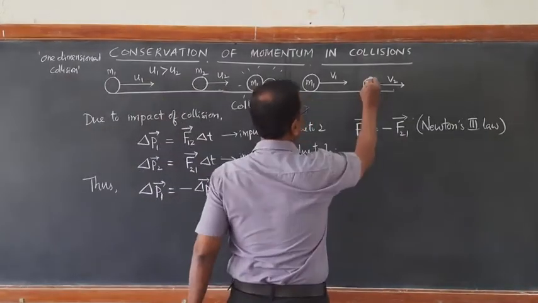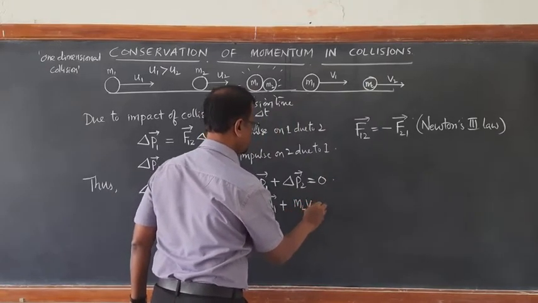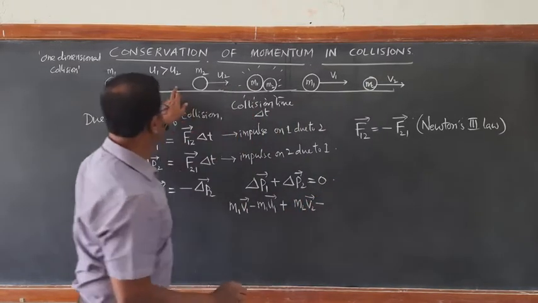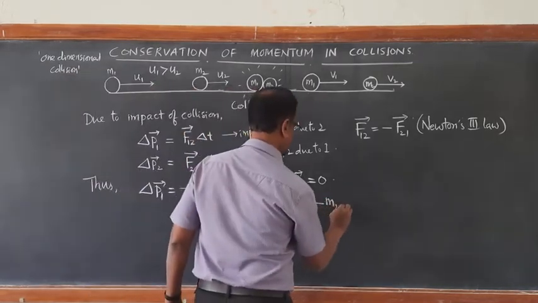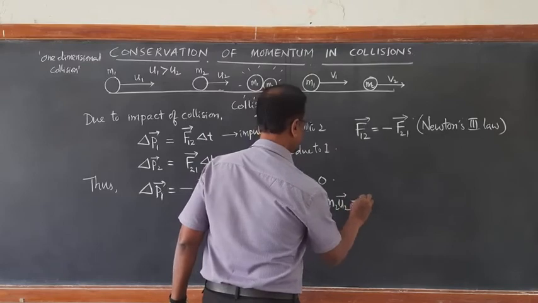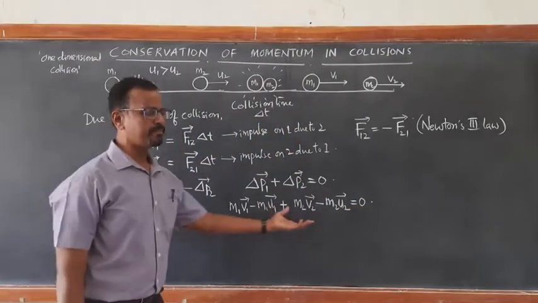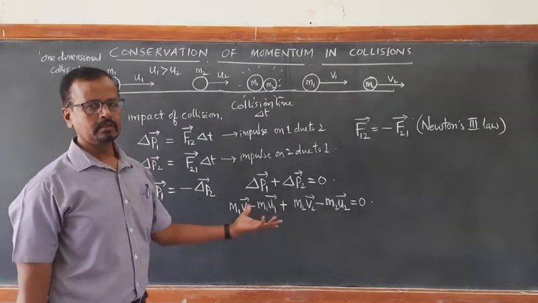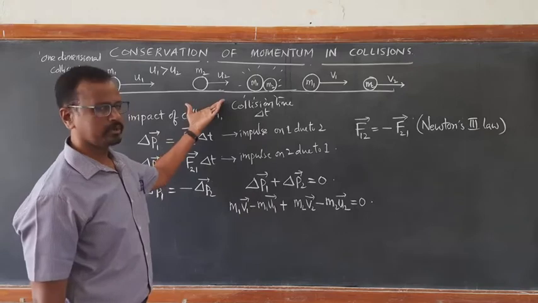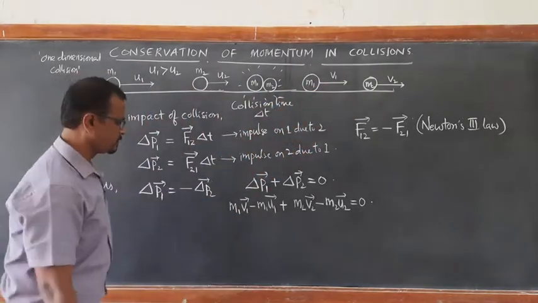This is m2 v2 minus m2 u2, equal to 0. So this leads to one important observation. That's what we have already concluded. Total momentum of the system before collision becomes equal to total momentum of the system after collision.